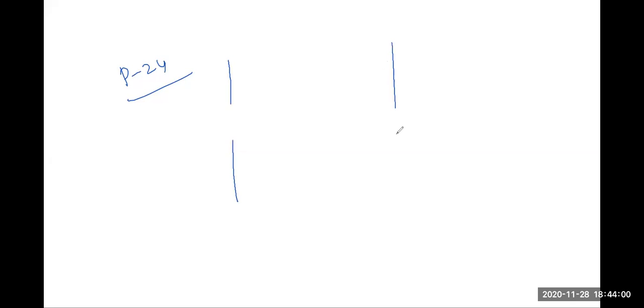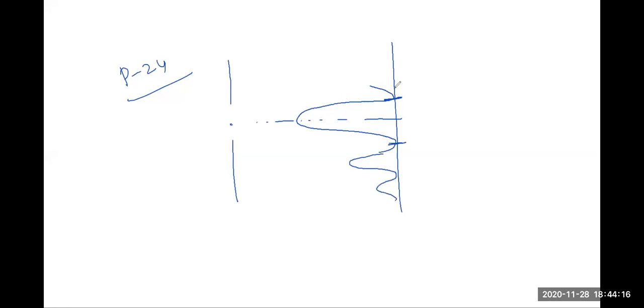Now on the screen we'll get the diffraction pattern. So most of the light is situated at the central maximum itself. This is the first minimum, then second, then third. ఇలా చాలా తక్కువ ఇంటెన్సిటీని కలిగి ఉంటాయి ఇవి. So he is asking for this.